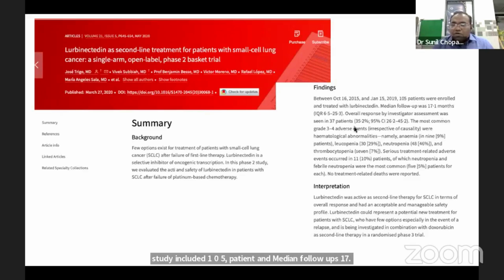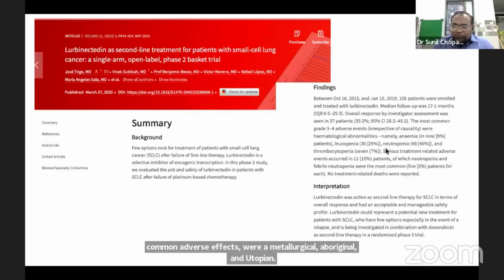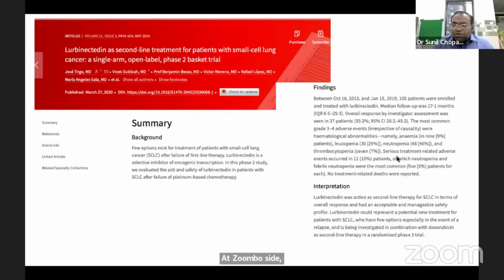Overall response was seen in 37 patients, that is 35%. The most common adverse effects were hematological abnormalities: anemia, neutropenia, thrombocytopenia. 10% of patients had a serious adverse event, and febrile neutropenia was seen in 5% of patients. So this has shown efficacy as a second-line treatment option.